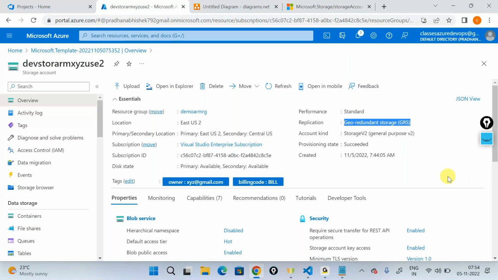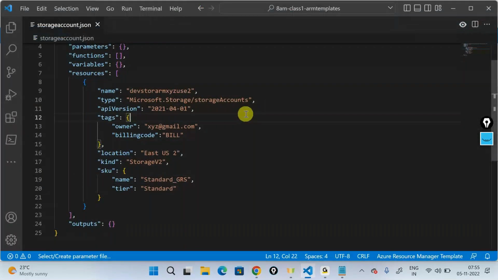If it is not, like you cannot change the performance from standard to premium, or from premium to standard, or the location, all these properties are going to fail when you're trying to update your templates. So very importantly, templates work in an incremental model, wherein it will check and tell you whether all the properties tally. If they do, it'll say I did not create anything, I just validated everything. If they don't, it will try to see whether the property can be updated before it actually deploys. It runs something called a pre-flight check. We call this a pre-flight.